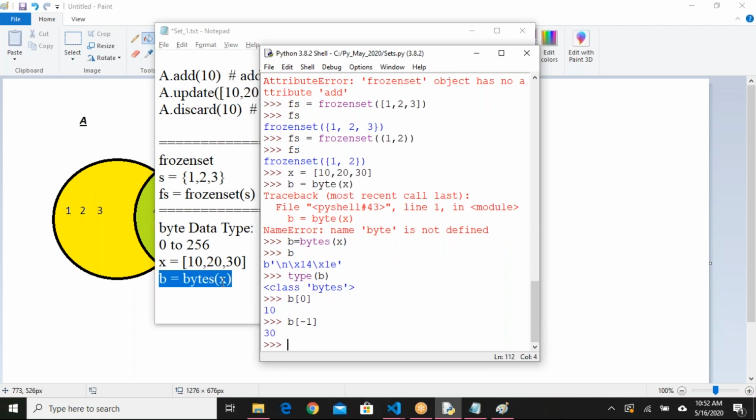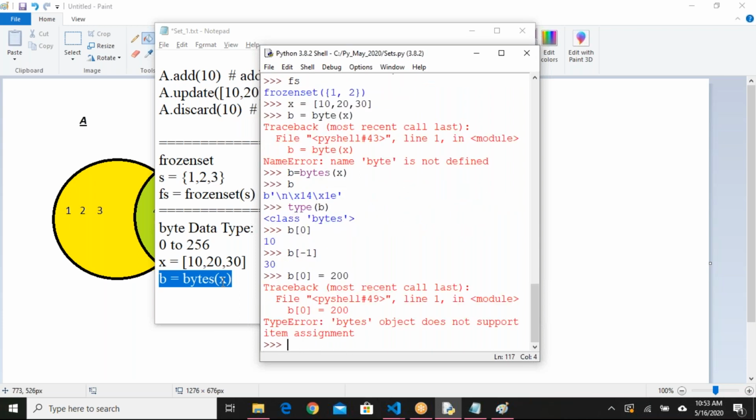This is about bytes. But just remember, bytes is a collection. It contains elements only from 0 to 256. Bytes are immutable. Once you assign some value, you cannot change it. For example, if I say b of 0 equals 200, it will not allow. Remember that. I don't mind even if you ignore bytes and byte arrays for now.